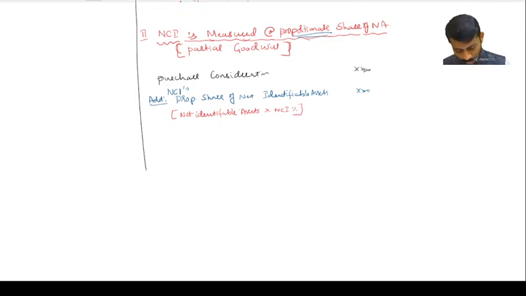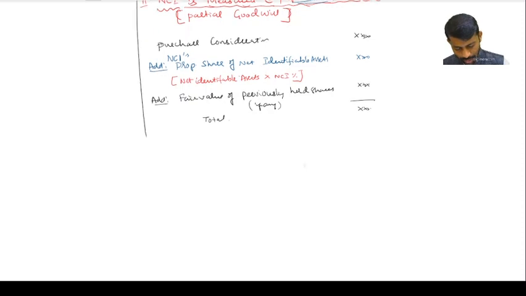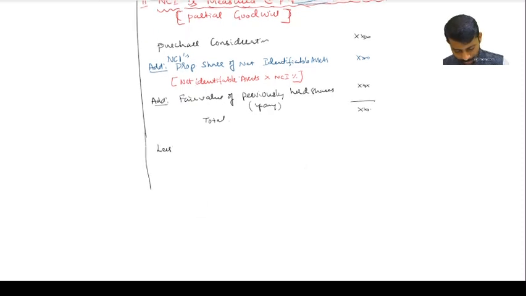Then add as it is the fair value of previously held shares, if any. Then you will get the total. Out of that, if you deduct net identifiable assets, this is 100%. If I deduct, then what you get is called what?